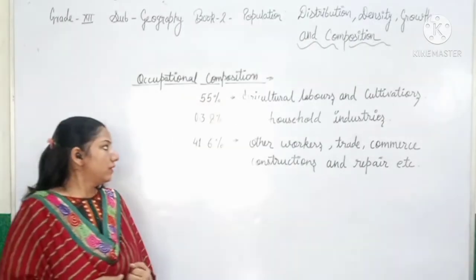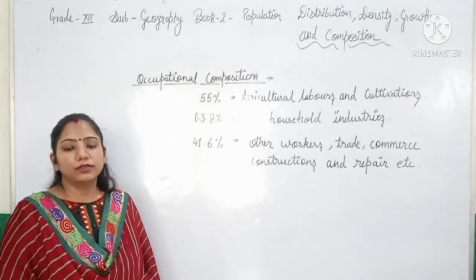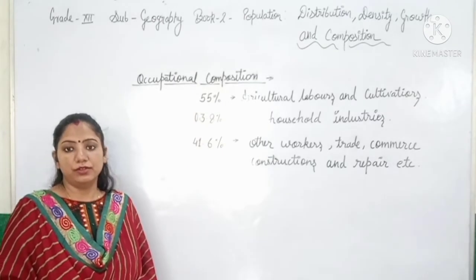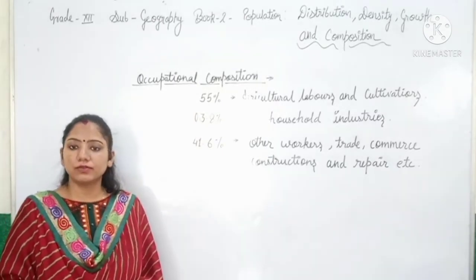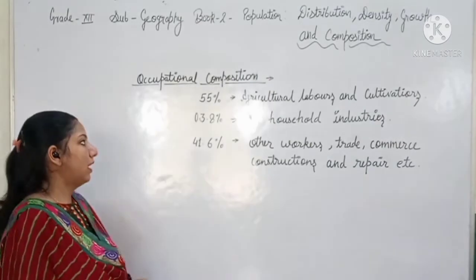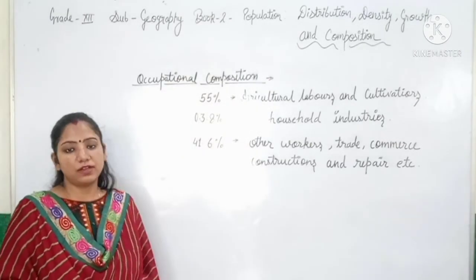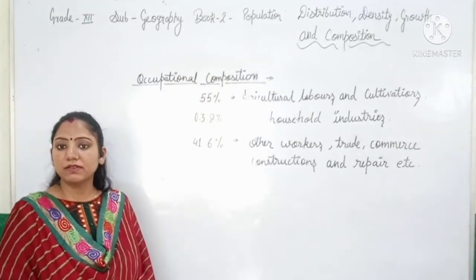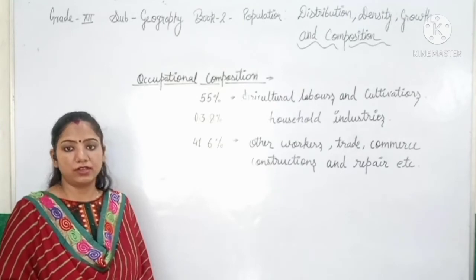So students, if we go through the working population composition, we know India is a country of agriculture, and activities are divided into three parts: the primary activities, secondary activities and the tertiary activities.